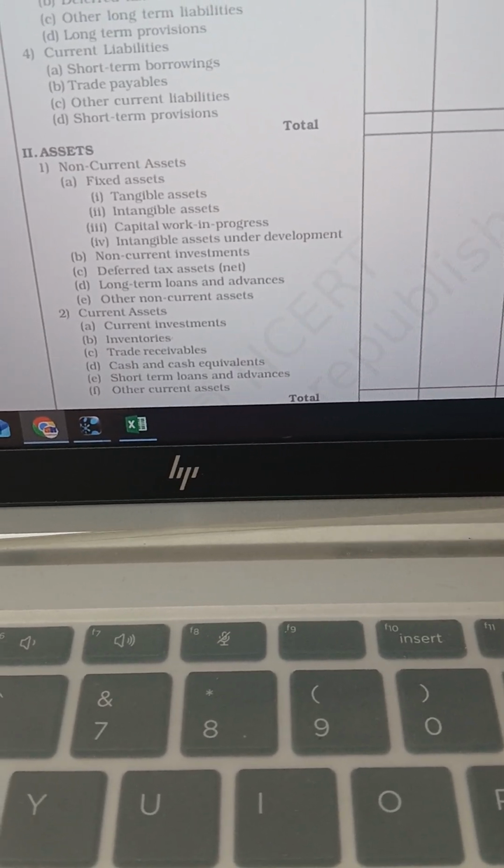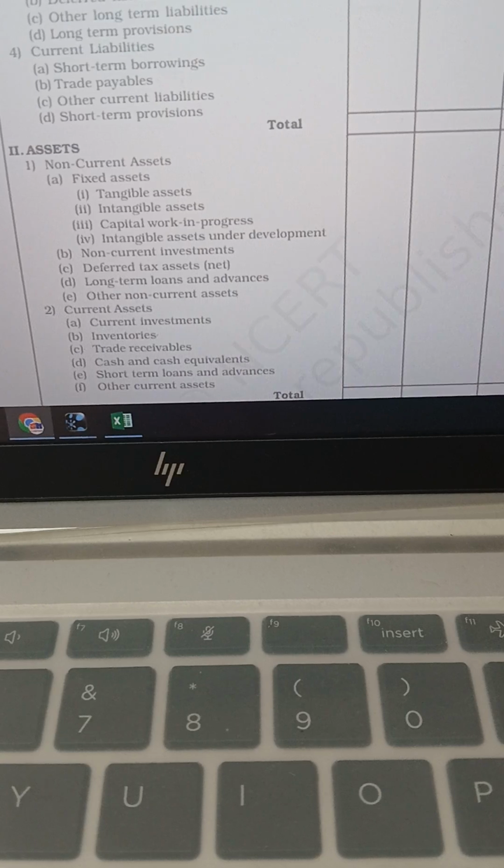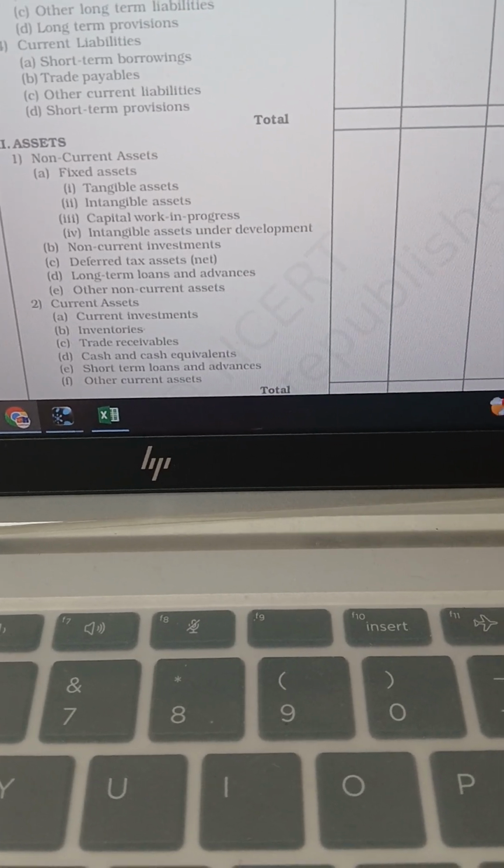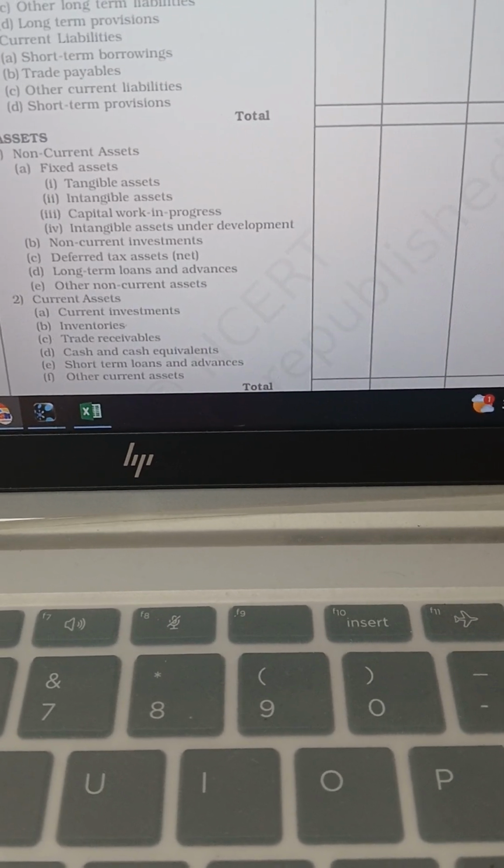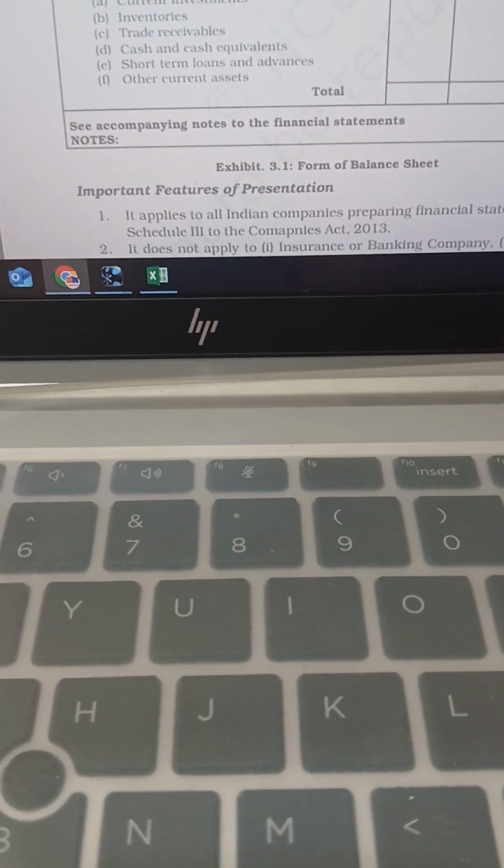Then current assets: current investments, inventories, trade receivables, cash and cash equivalents, short-term loans and advances, other current assets. Then total. Like this, we have to prepare the balance sheet.